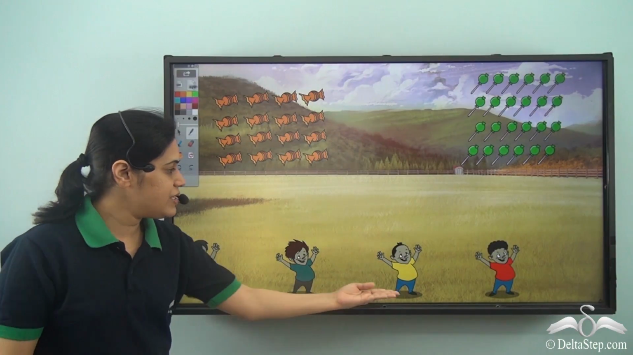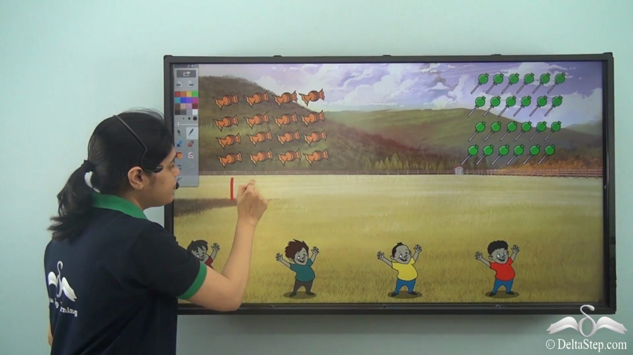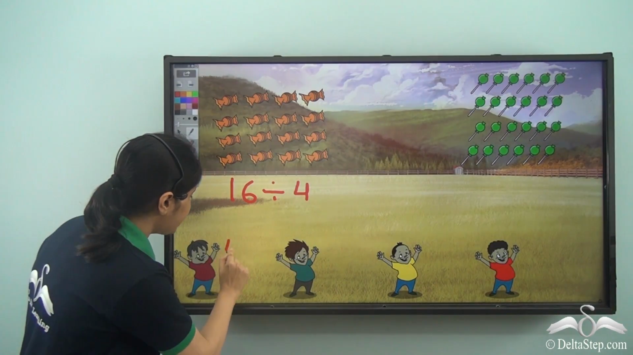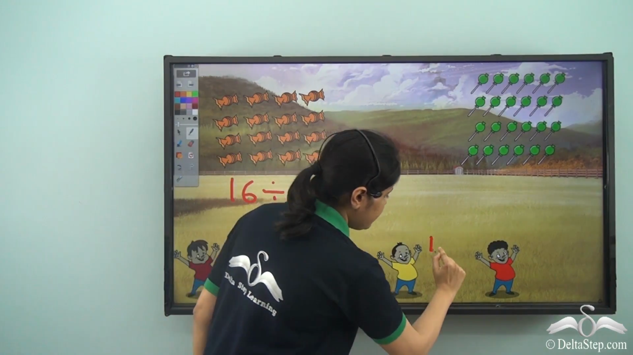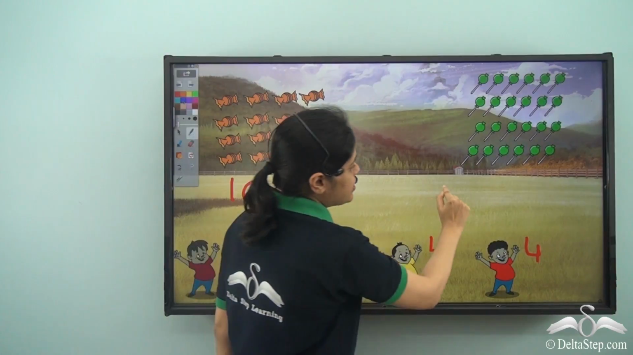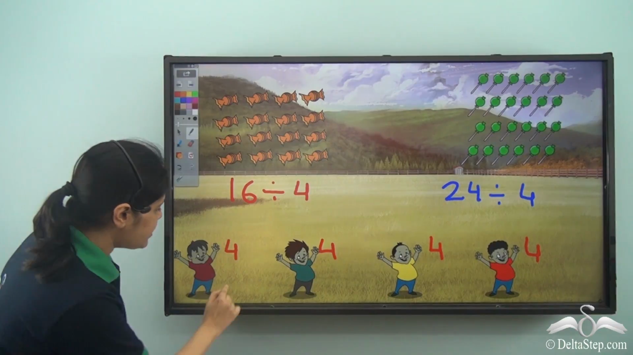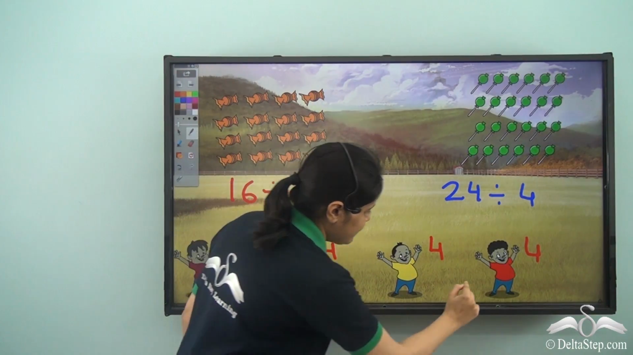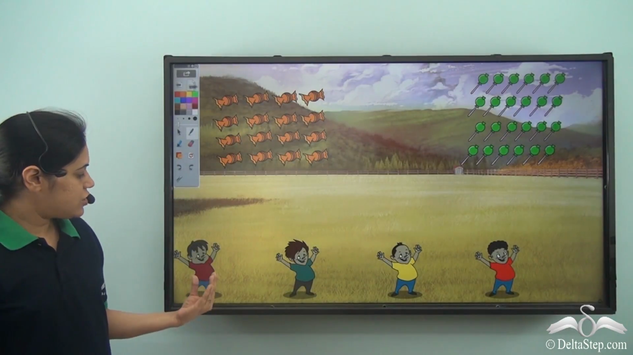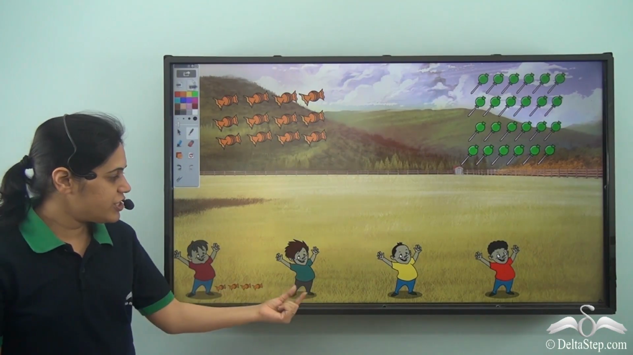Now let us see what happens if he distributes it among 4 friends. So I have 16 candies. If I divide it among 4 people, each will get 4 orange candies. And I have 24 green candies. So once again, if I divide it among 4 people, each will get 6 green candies. So let us see. See, each of the 4 friends gets 4 orange candies.